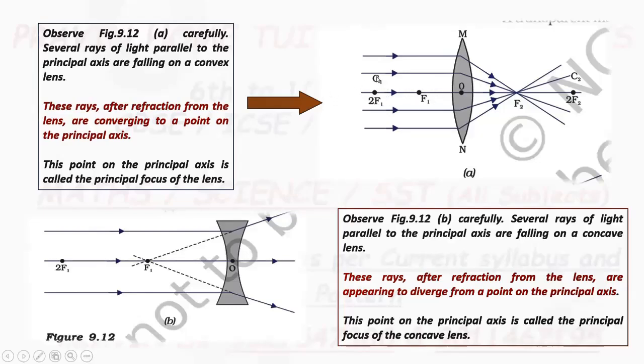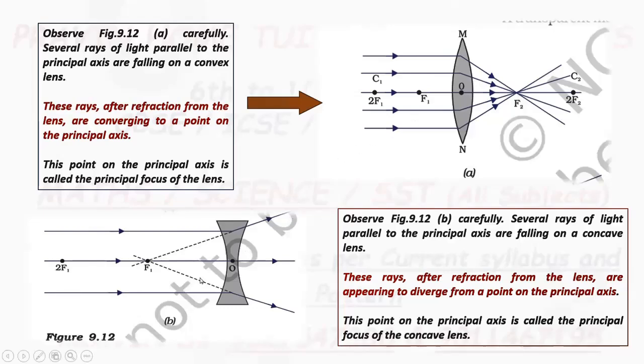Then C1 is the center of curvature 1. This point is the same as C1. This point is center of curvature 2, C2. This imaginary line C1, C2 passing through O is called the principal axis.